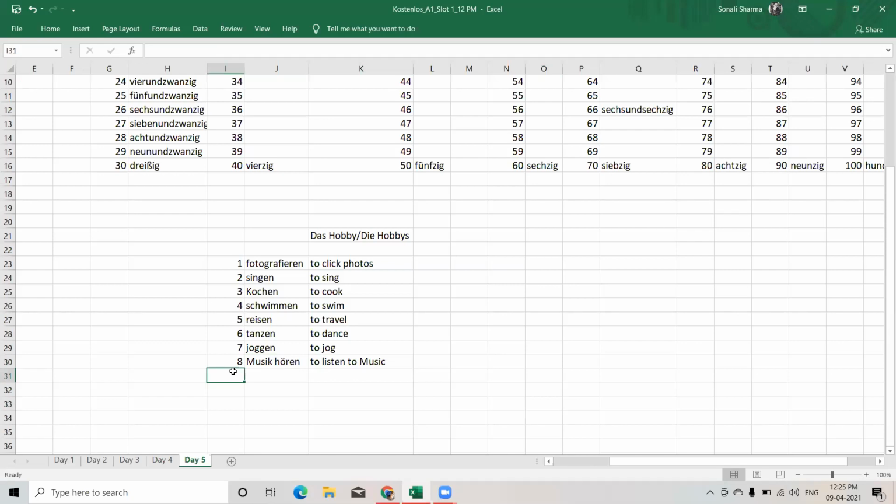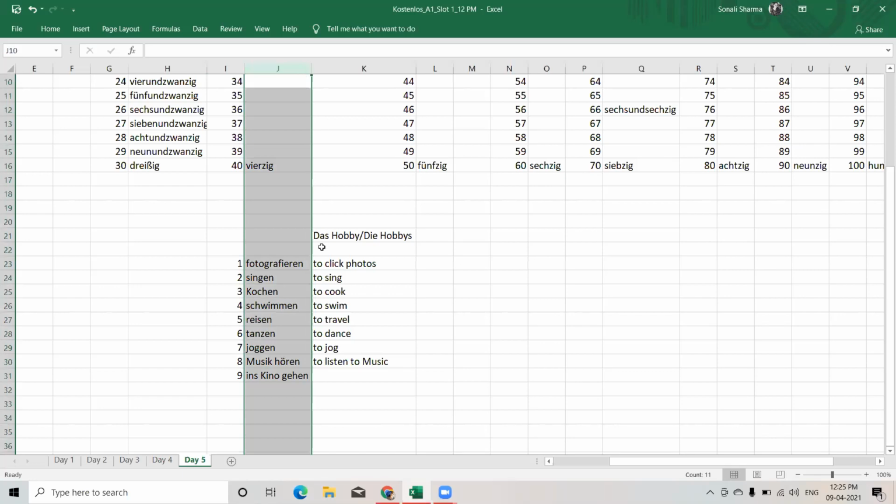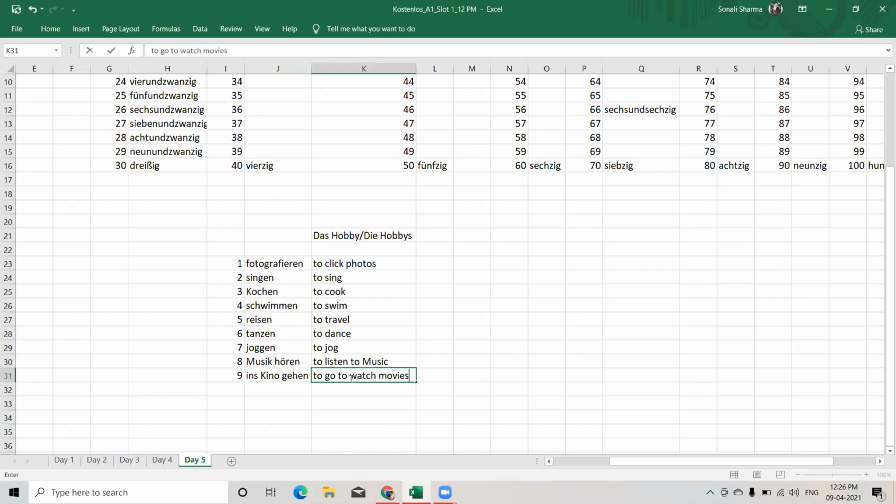Next, some people also love to go to watch movies. This is also one of the hobbies, to go to the movie hall to watch movies. So it's ins Kino gehen. Kino is your cinema hall, your movie hall, your theater, and gehen is to go. So ins Kino gehen is to go to watch movies. This is the actual meaning of this hobby.